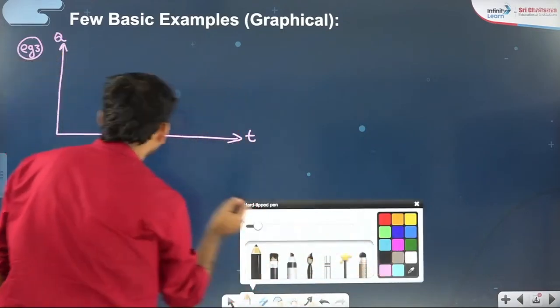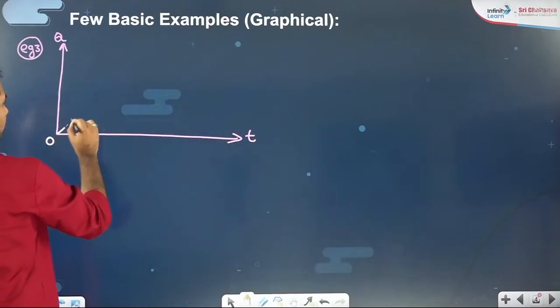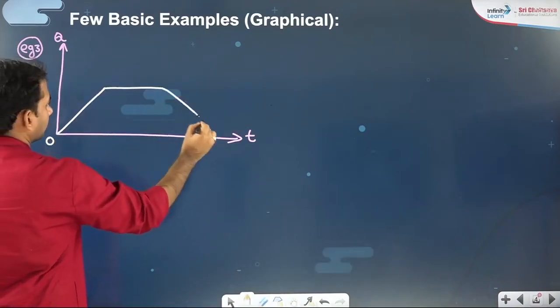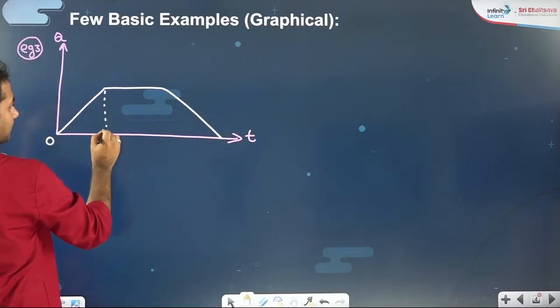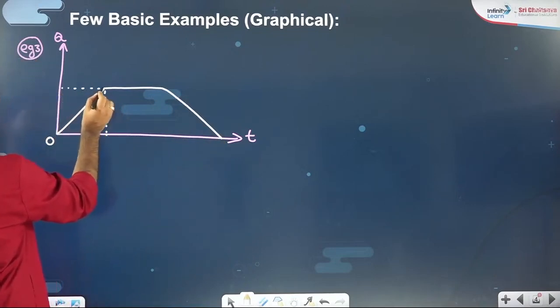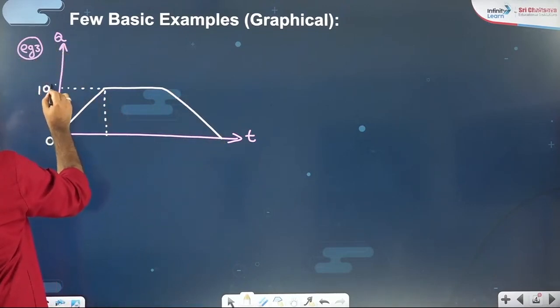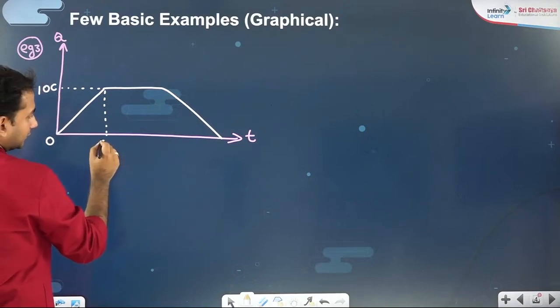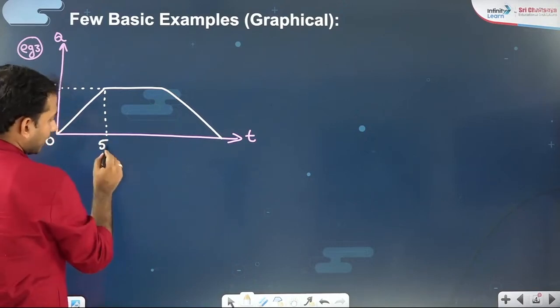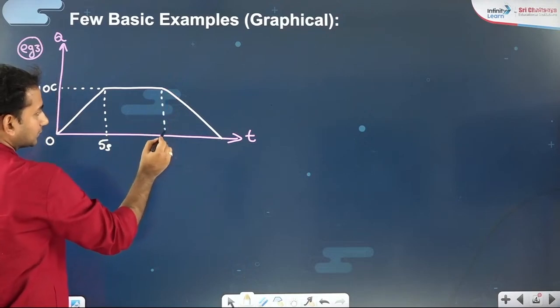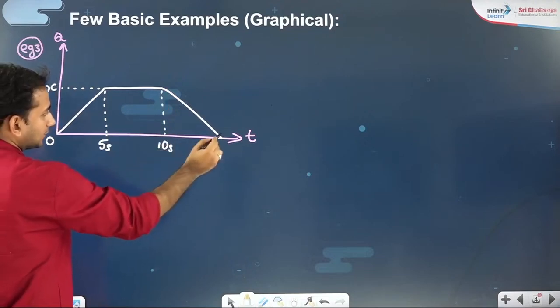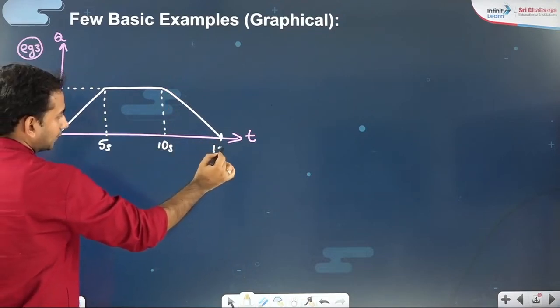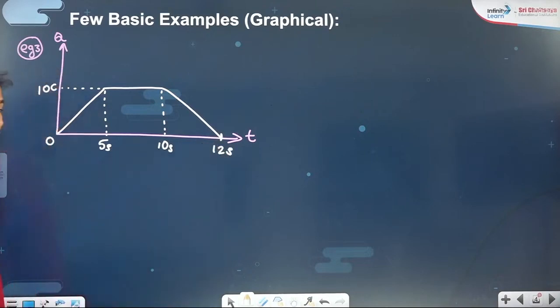The graph was given to you as, so this is 10 coulombs, charge is given in coulombs, time is given in seconds, that's 5 seconds, and then that is 10 seconds, and then that is suppose 12 seconds.